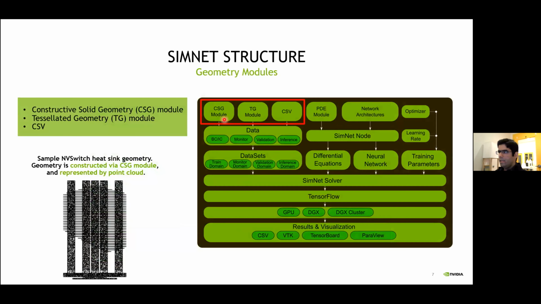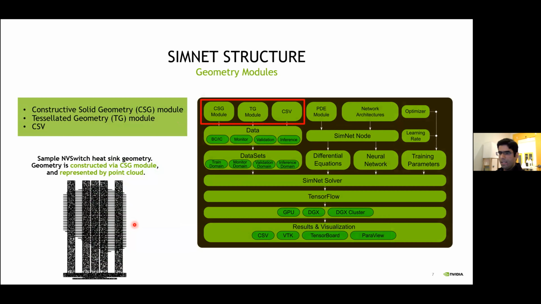So SimNet currently includes two main geometry modules, namely the constructive solid geometry or CSG module, and the tessellated geometry or TG module. With the CSG module, constructive geometry primitives can be easily defined and Boolean operations can be performed. As an example, this figure shows a sample of the NV switch heatsink geometry that is created by our CSG module.